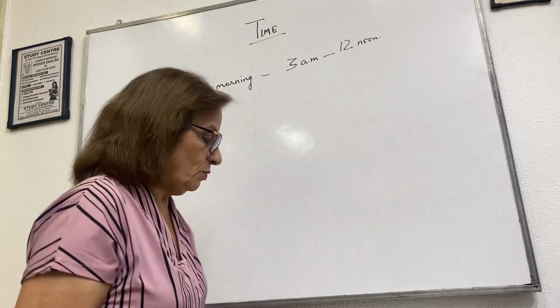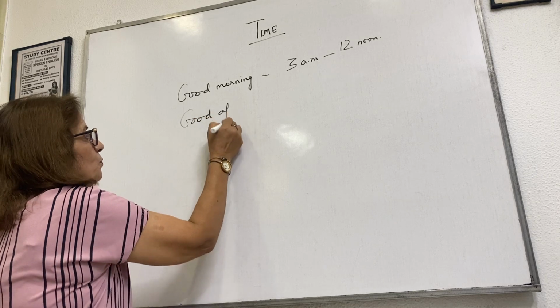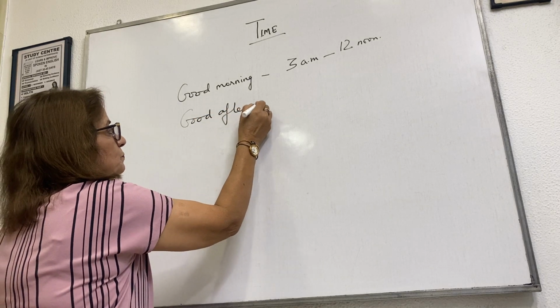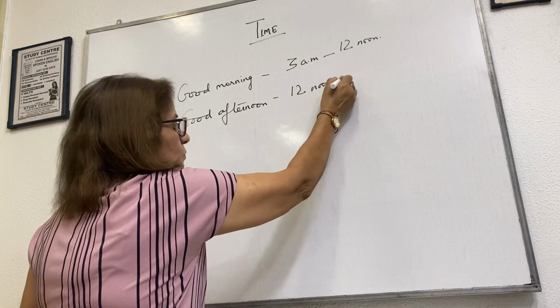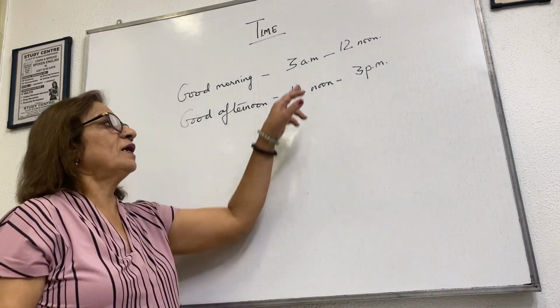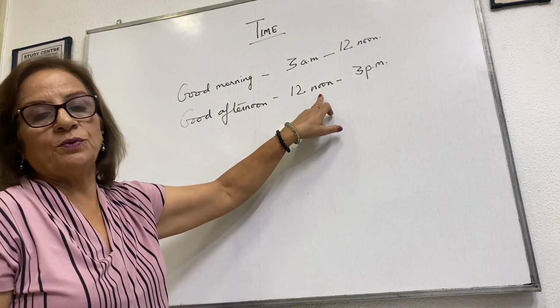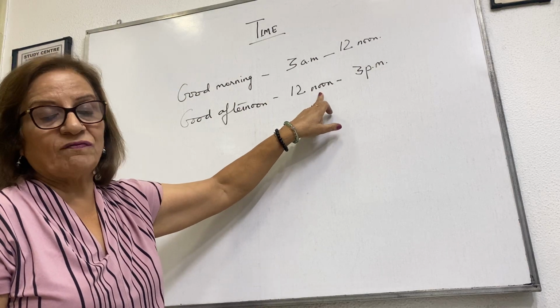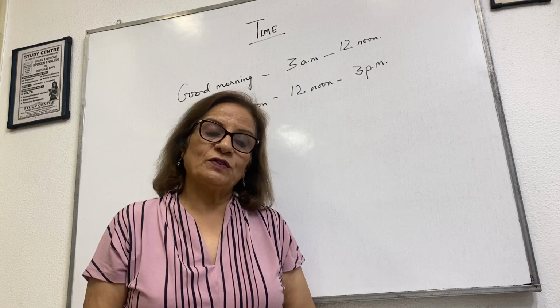Now good afternoon. When do we say good afternoon? From 12 noon to 3 p.m. AM is morning, PM is evening. So 12 noon means afternoon. From 12 noon to 3 PM we say good afternoon.